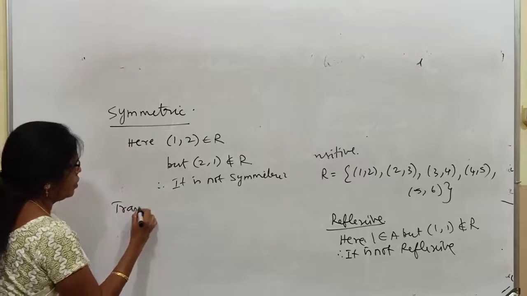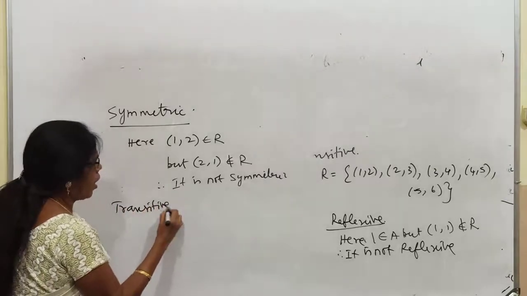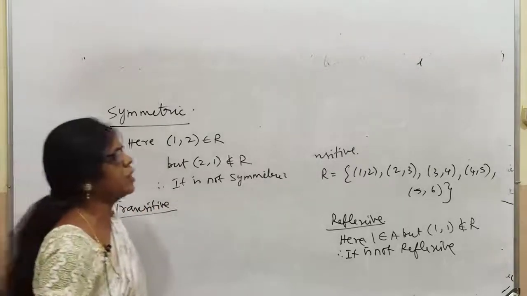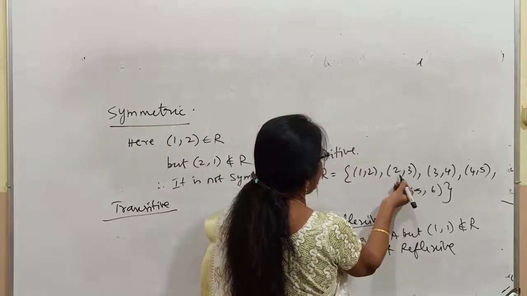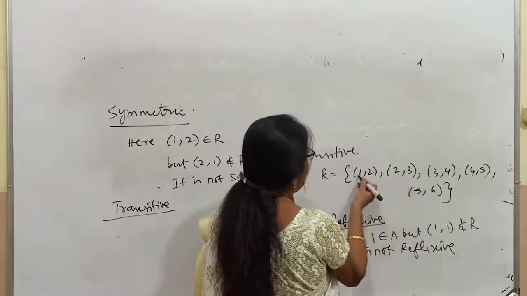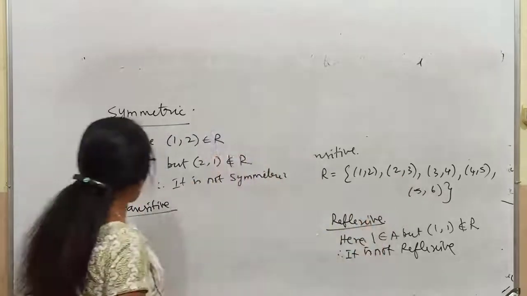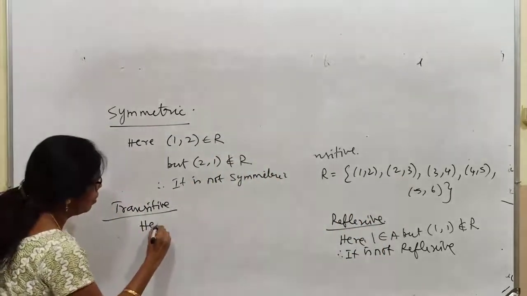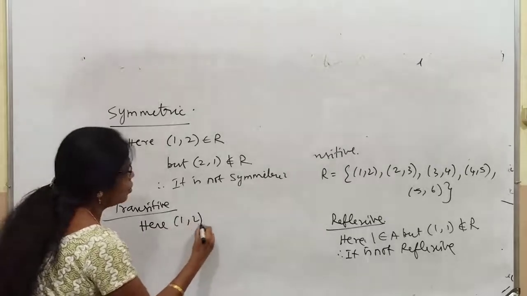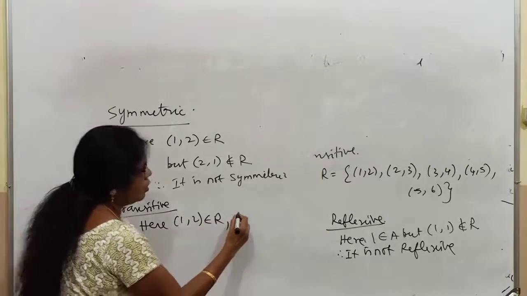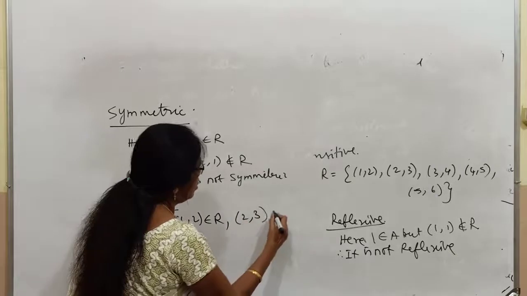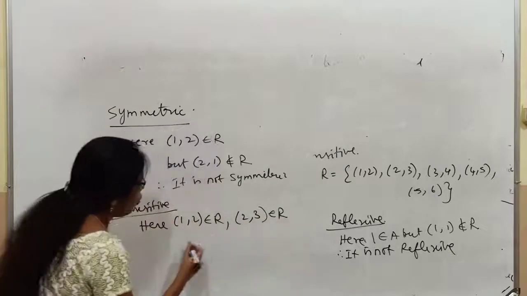Transitive. The boy who was having doubt in transitivity, you see that the second ordered pair exists. One is finishing with 2 and the other is starting with 2. Now listen. 1 comma 2 belongs to R. 2 comma 3 belongs to R. So what should be there?